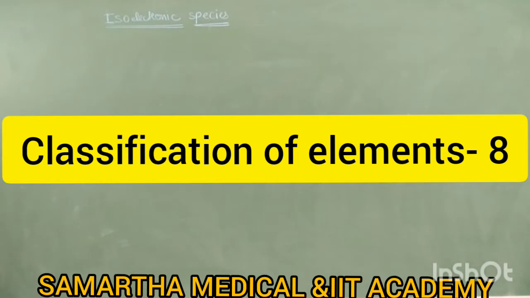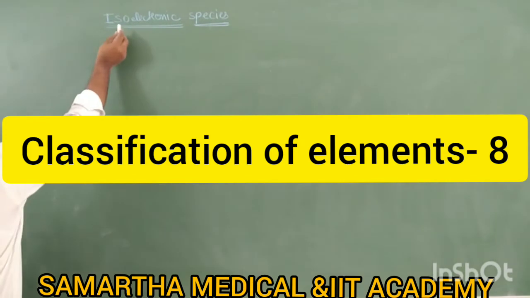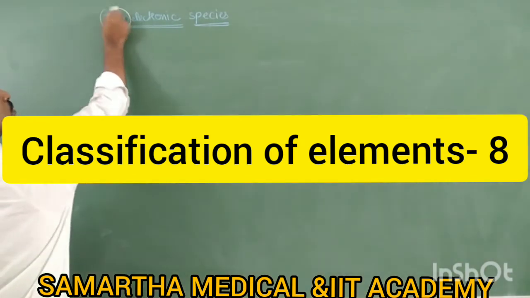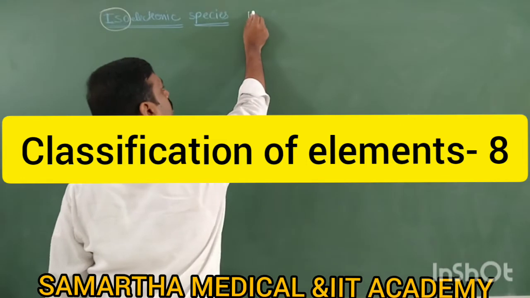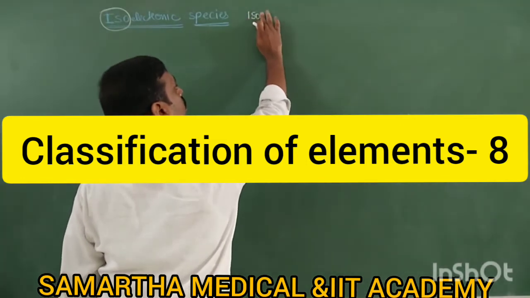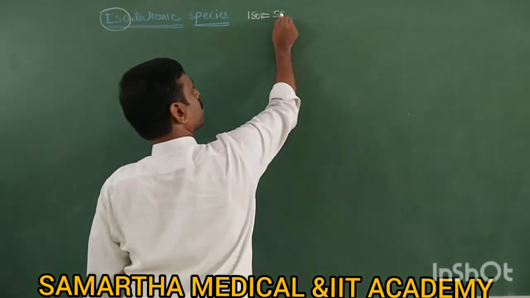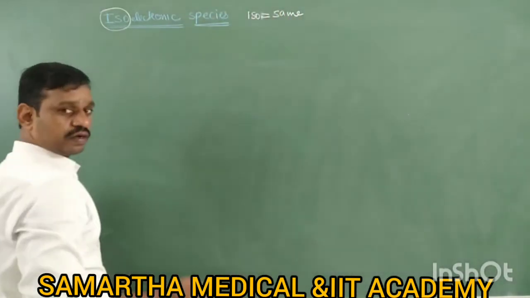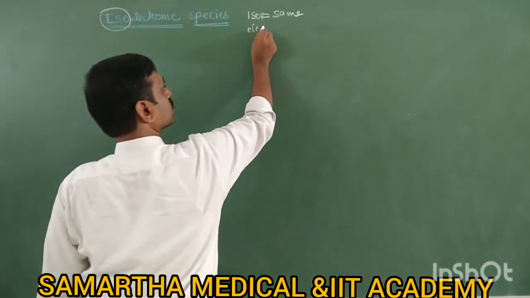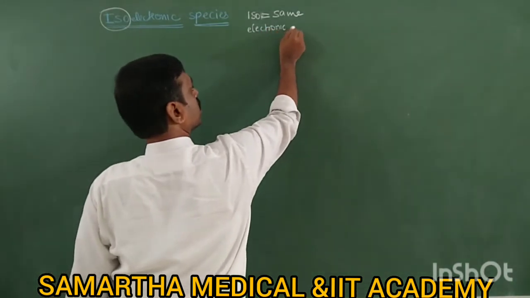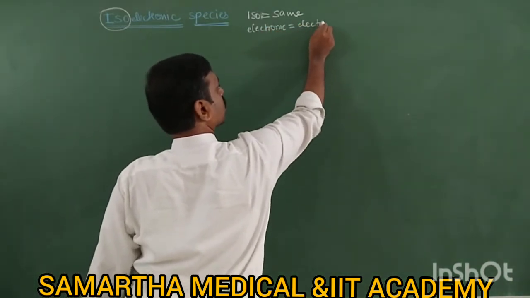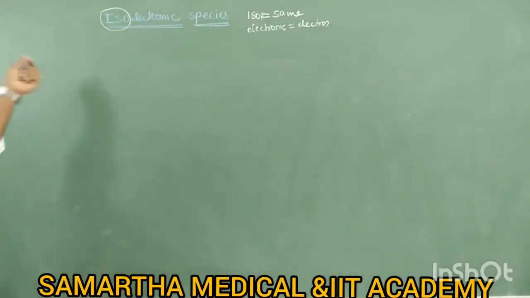Isoelectronic species. What are isoelectronic species and an example? Here the meaning of iso is same. Iso is same. Electronic means electron. So what is the definition of isoelectronic species? The species which are having the same number of electrons are called isoelectronic species.